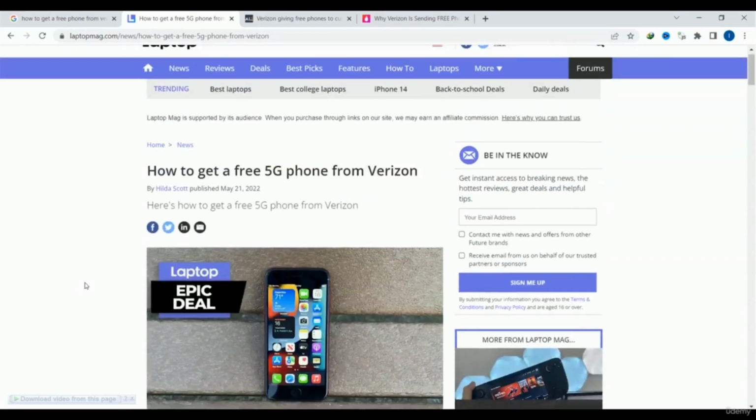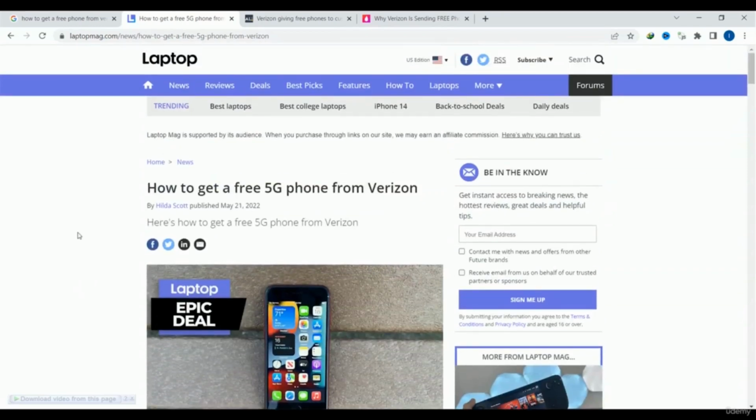As an example, the website I am browsing here, how to get a free 5G phone from Verizon, this is an article, and you can take a look over here. They put 4 different buttons. This is for the Facebook share, this is for the Twitter share, this is for LinkedIn, and this is for mail. So you must do the same thing.